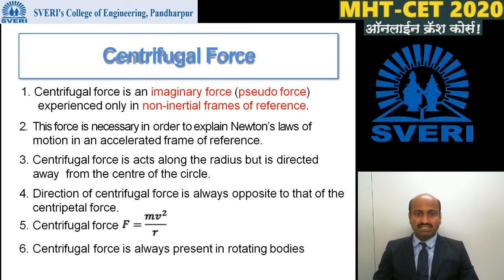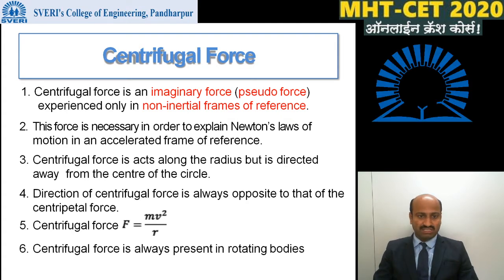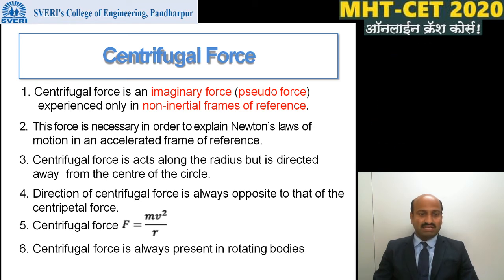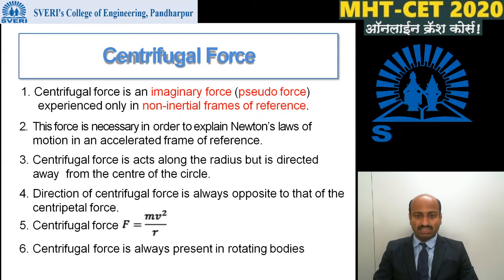Now we are going to learn about the centrifugal force. Centrifugal force is an imaginary force, that is, a pseudo force experienced only in non-inertial frames of reference, and this force is necessary in order to explain Newton's laws of motion in an accelerated frame of reference.